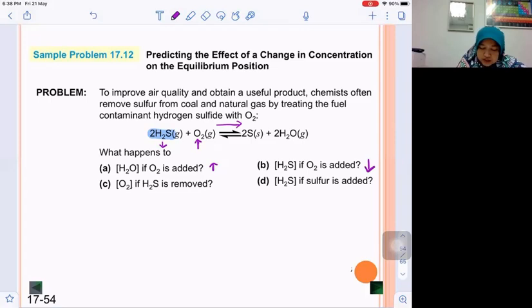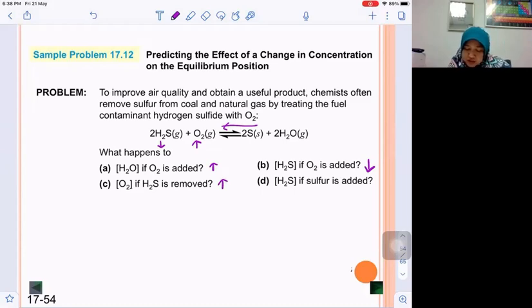And then C, if H2S is removed. If we remove H2S, the concentration of H2S decreases. So the reaction will shift to the left to reproduce H2S. Then what happens to the concentration of oxygen? When the reaction shifts to the left, it will produce H2S and at the same time produce oxygen, so the concentration of oxygen increases. So the answer is increase.